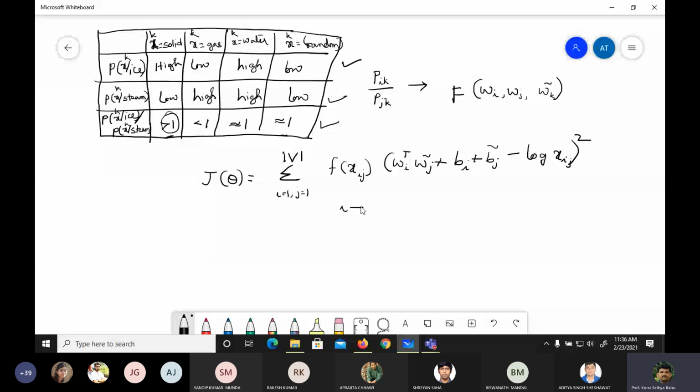This i is the central word, or the target word, the one you are trying to find out, and j you can refer to as the context word. And X is the co-occurrence matrix.